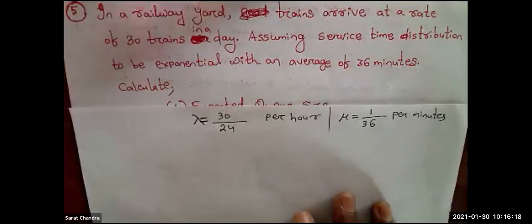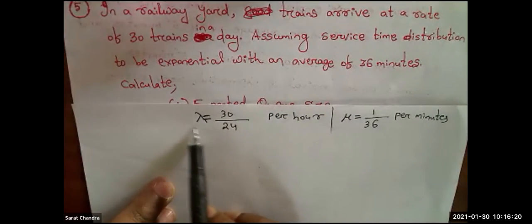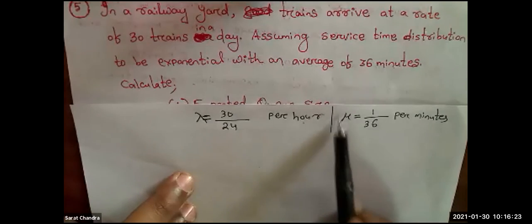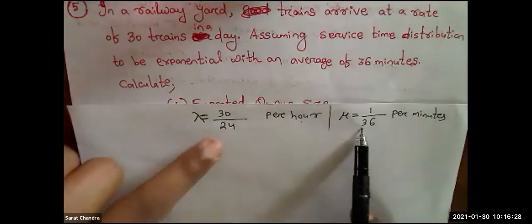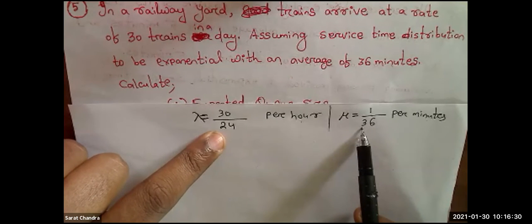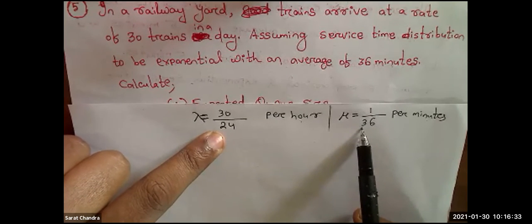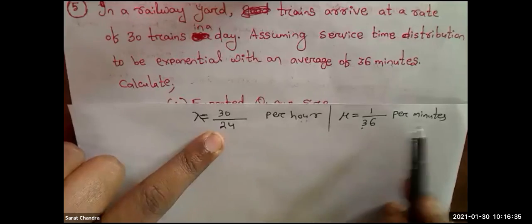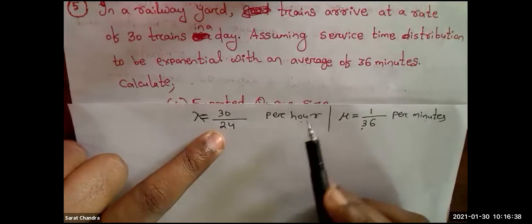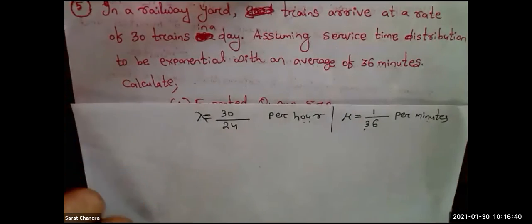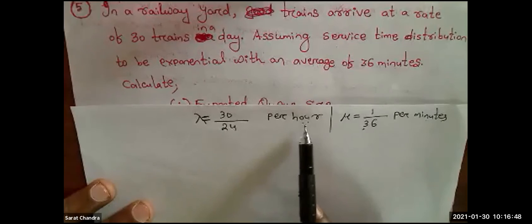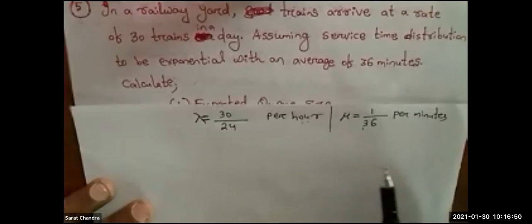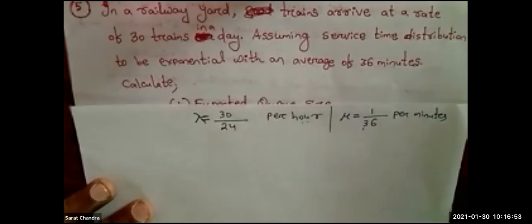But here the thing is, one quantity is in hour, one quantity is in minute. So if you take the lambda and mu values like this, you will get a wrong answer. So what you have to do? Either you convert both things into hours, or you convert both into minutes. My suggestion is, if two different units are there, then whichever is the smallest unit, you try to convert everything into the smallest unit.